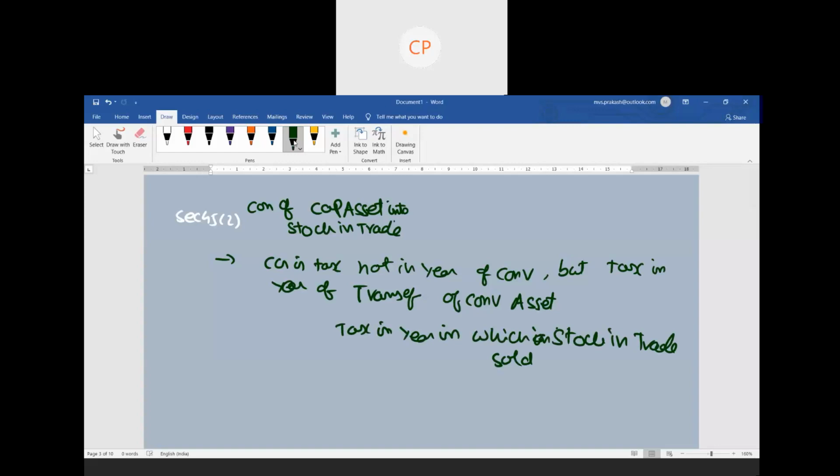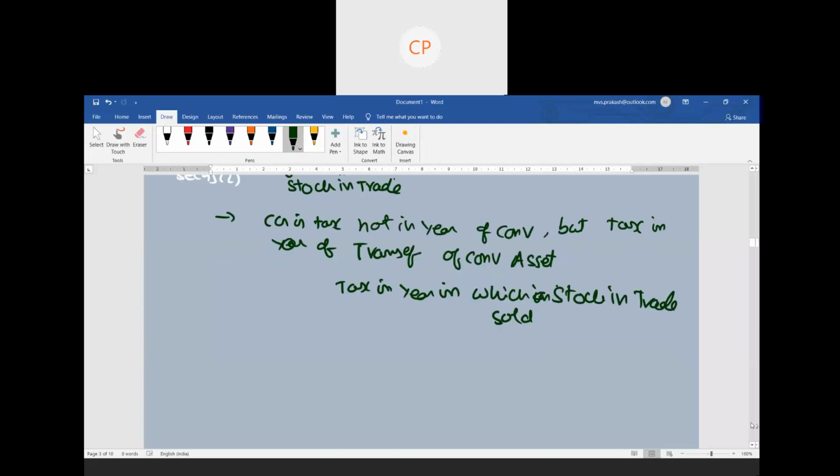This is not a sale at all, but we are charging this as a sale. Why? Because in section 2 subsection 47, one point is clearly mentioned: conversion of capital asset into stock in trade is called a transfer. Now, how do we calculate under section 45 subsection 2? Let us see. To calculate capital gain, I always need a full value of consideration. Here, consideration would exist only if I sell; I have not done a sale.